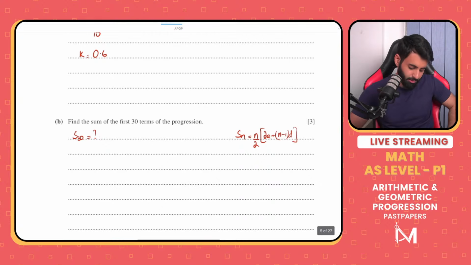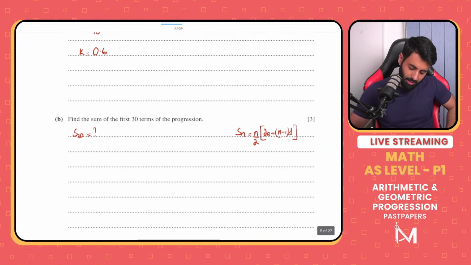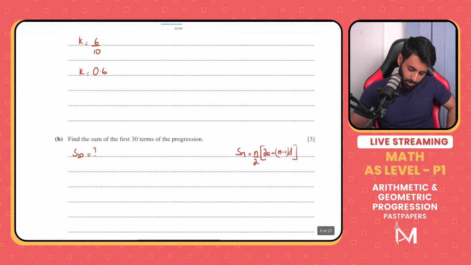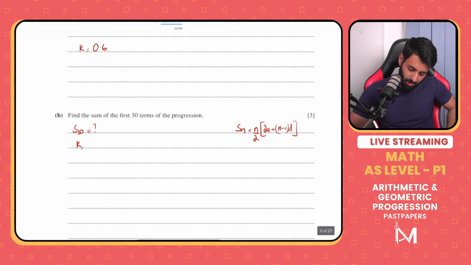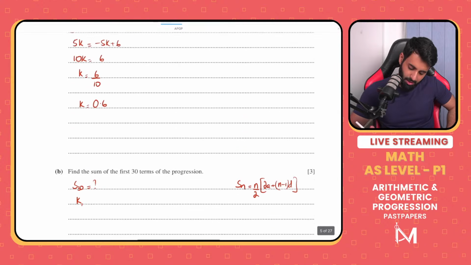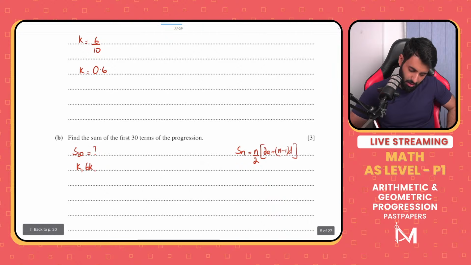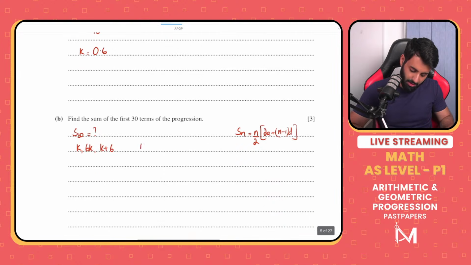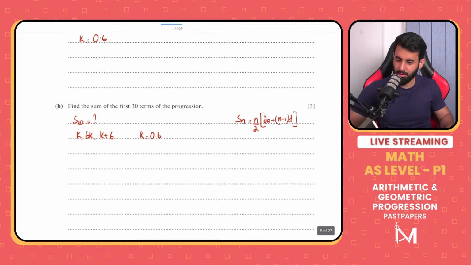So we need the first term and we need the common difference. Now that we know what k is, if you remember, the progression was k, 6k and k plus 6. Now that we know k is 0.6, we can actually find out what these terms are. 0.6, then 6 into 0.6, that's going to be 3.6.